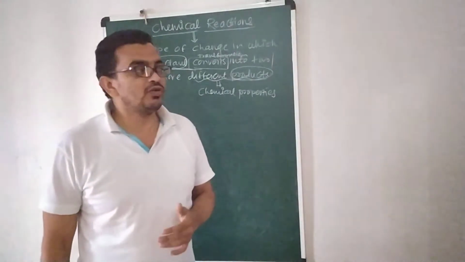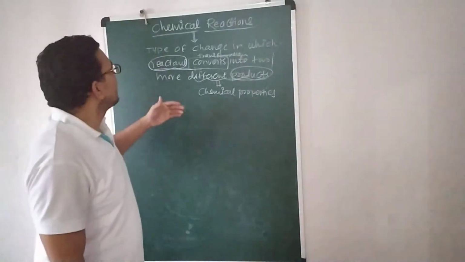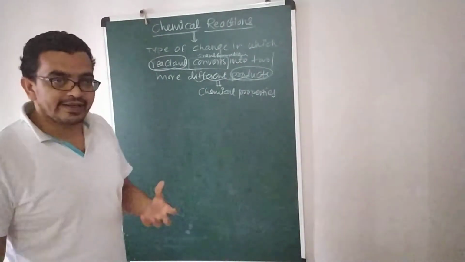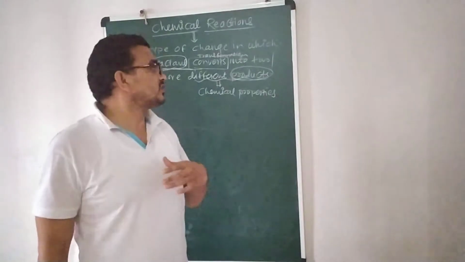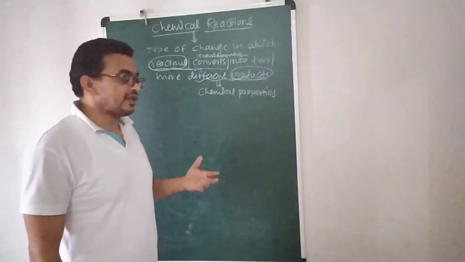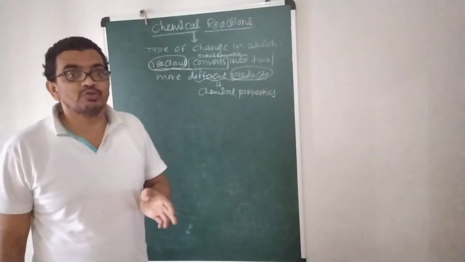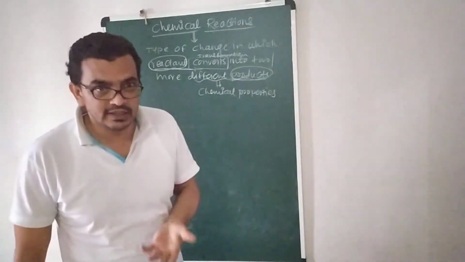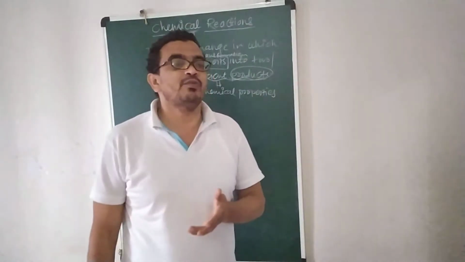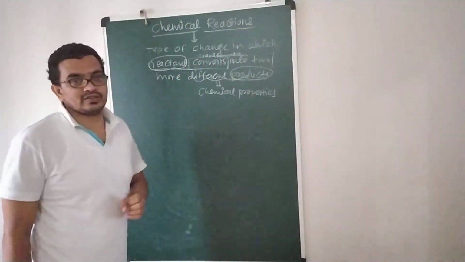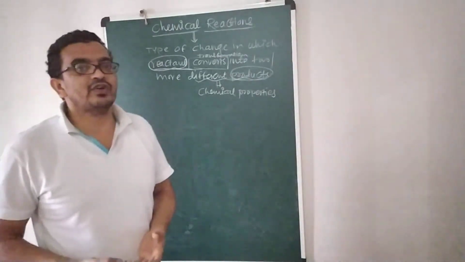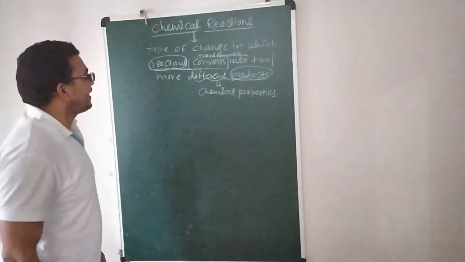To understand the meaning of chemical reactions, see once again: a chemical reaction is a type of change in which conversion or transformation of reactants takes place into two or more different types of products, and they have different chemical properties. This is the chemical reaction. Now let us see one example.